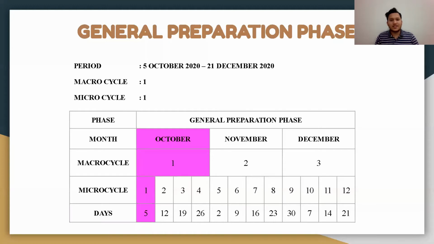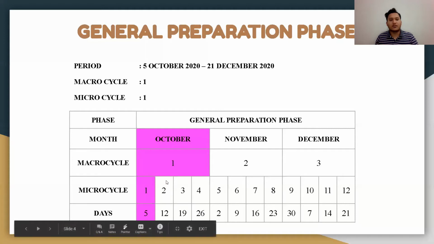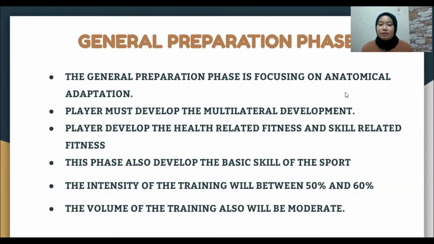Okay, next is the phase that we choose, the general preparation phase, which started on 5th October 2020 until 21st December 2020. As we can see here, the table is the breakdown of the general preparation phase, which consists of 3 months: October, November, and December. We have decided for our 1 week training program, we chose the first macro and micro cycle that will start on 5th of October. The general preparation phase is focusing on anatomical adaptation.